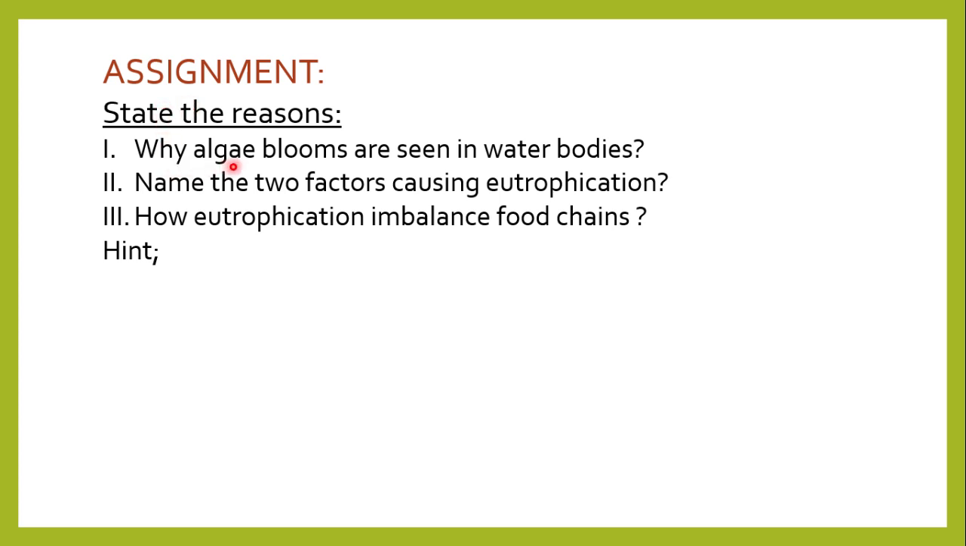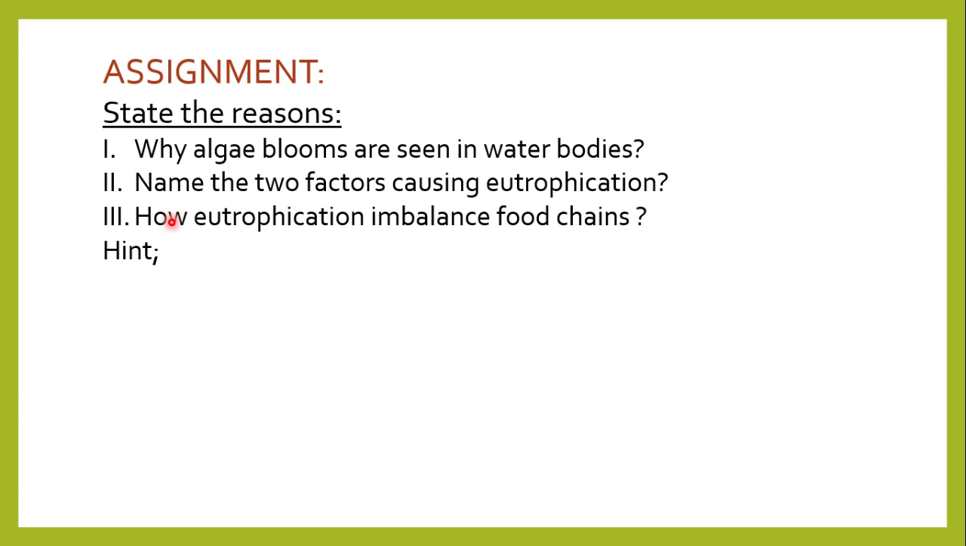Why are algal blooms seen in water bodies? You have to state the reason in one or two lines. What is the main reason for the algal blooms in water bodies? Question number 2: you have to name the two factors that are causing eutrophication. We have discussed the eutrophication process in detail. You have to highlight the main two factors which are responsible for this process.